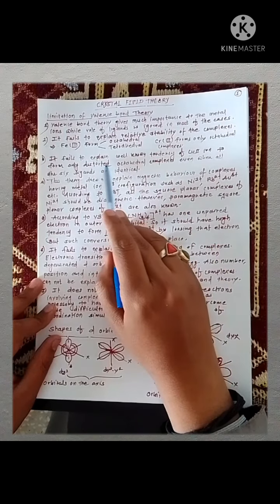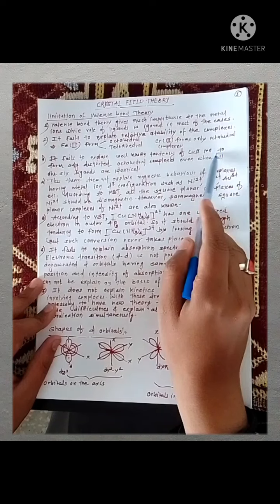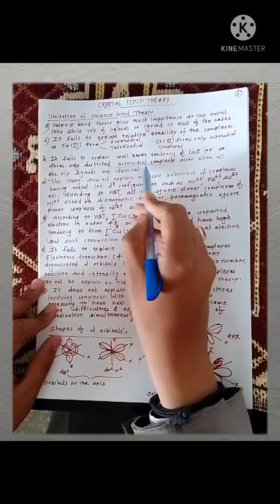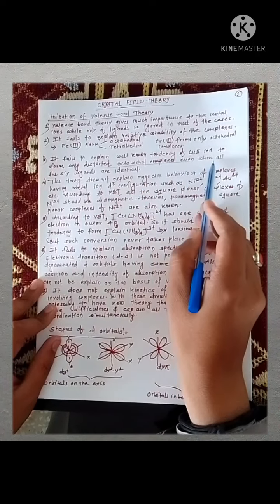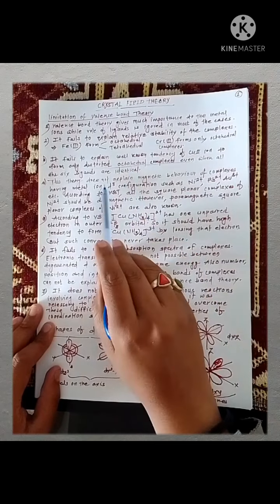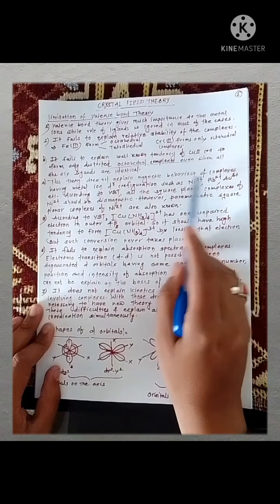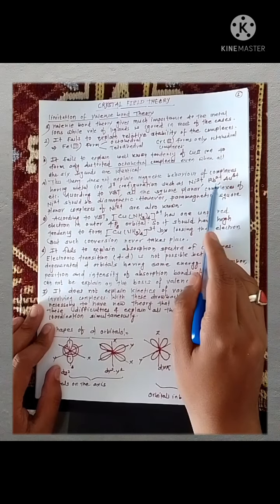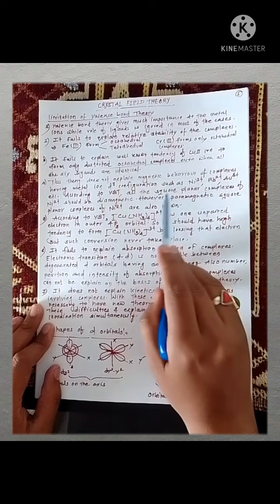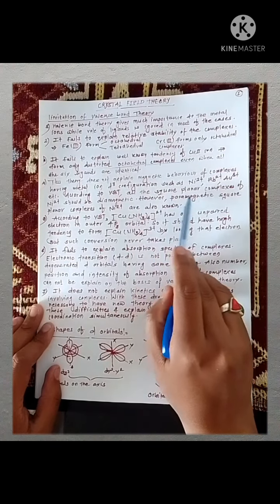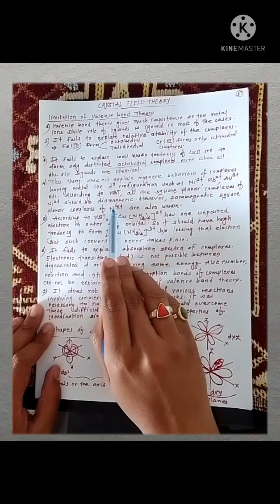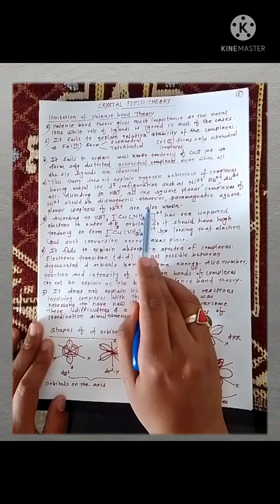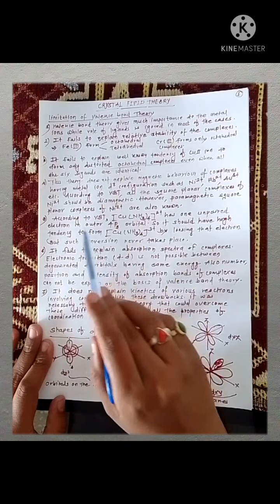It fails to explain the well-known tendency of copper to form distorted octahedral complexes, even when all the six ligands are identical. This theory does not explain the magnetic behavior of complexes having metal ions with d8 configurations, such as nickel 2 plus, Pd 2 plus, etc. According to valence bond theory, all the square planar complexes of nickel 2 should be diamagnetic. However, paramagnetic square complexes of nickel 2 are also known. This is also one of the drawbacks of valence bond theory.